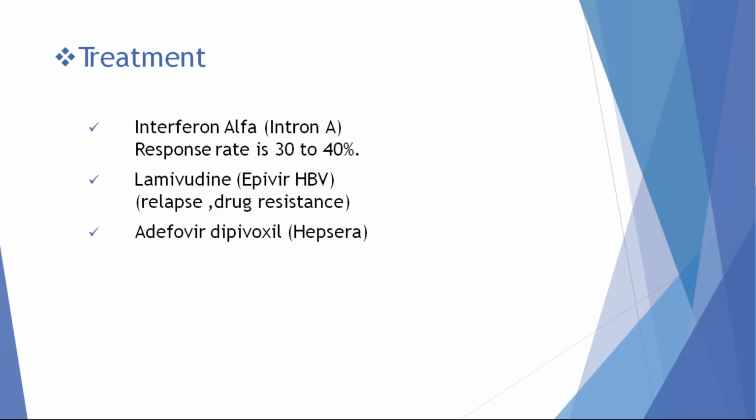These are the drugs discovered to prevent or treat hepatitis B virus infection: interferon alpha, lamivudine, adefovir. Many new recent drugs discovered to treat hepatitis B virus infection are tenofovir, entecavir, telbivudine, lamivudine.